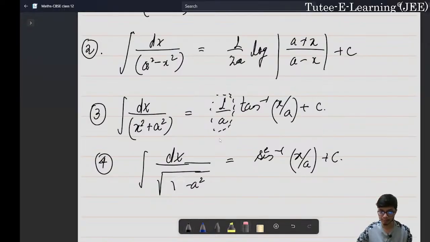The answer is very simple. Whenever you have a square root term, it is obviously going to be equal to sine inverse, but the form will not contain a 1 upon a part, right? Because that particular part gets cancelled out. So I hope this is clear to all of you.